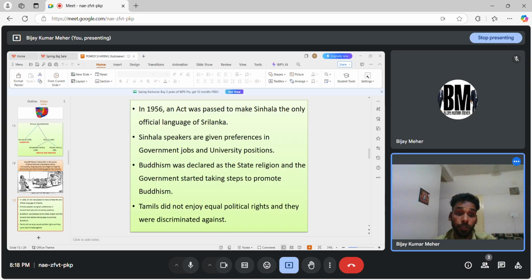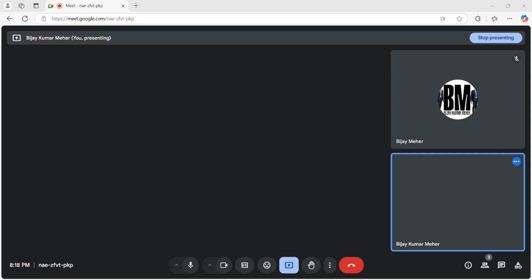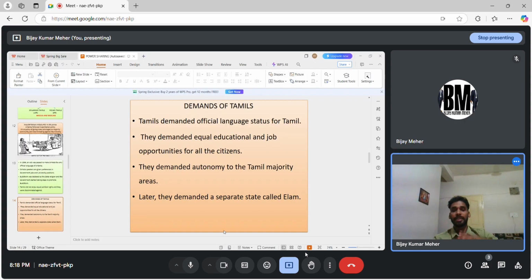Now there is a saying, जो दिखता है वो बिकता है. Now Tamilians said, अच्छा, since Sinhala was declared as official language, they got the benefit. Now we also want the benefit, and they demanded, हमारी मांगे पूरी करो. Tamil official language declare करो. They also demanded government jobs. They also demanded autonomy for Tamil majority regions, and they also demanded independence. But government ने बोला Sinhala Raj. It means that definitely no, no means no.